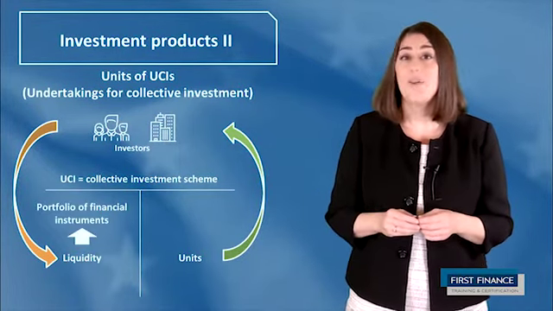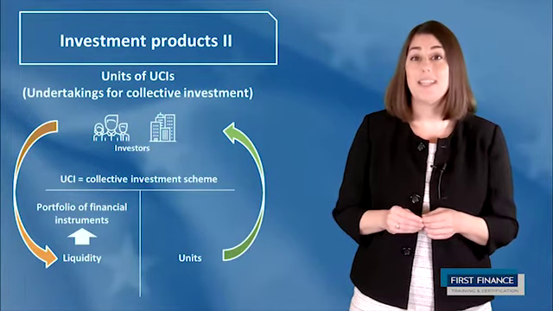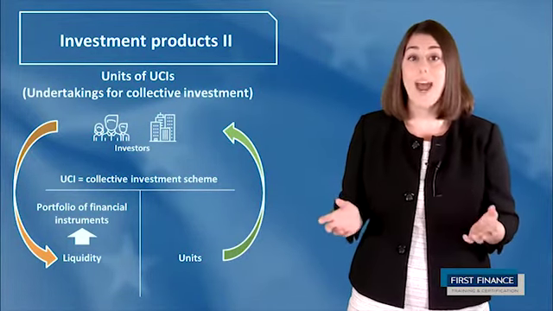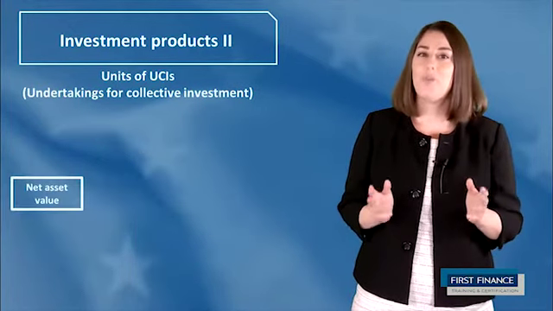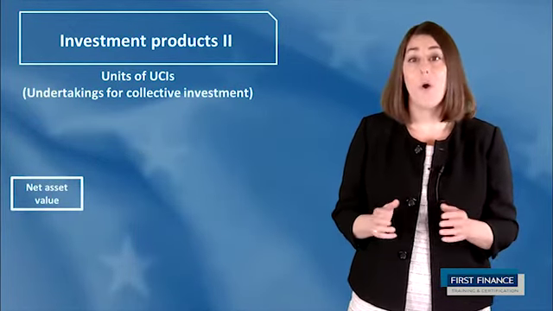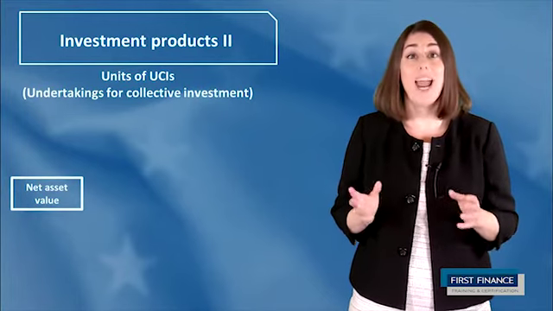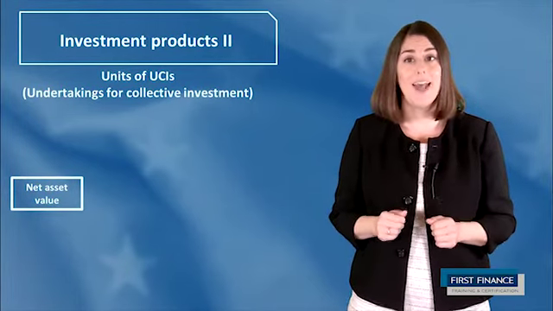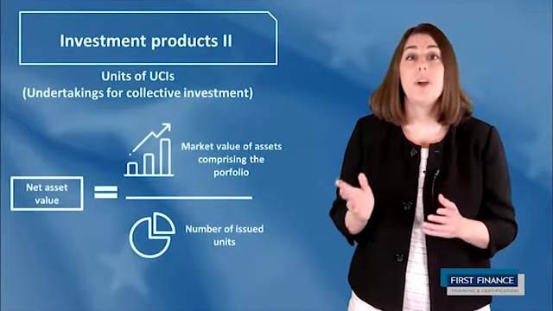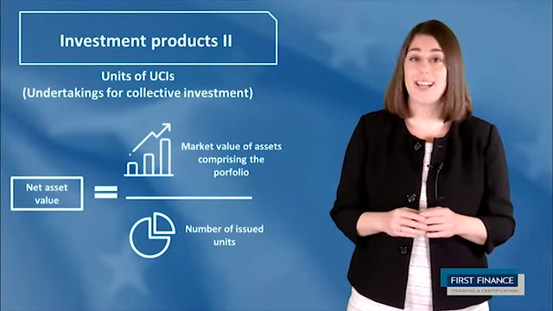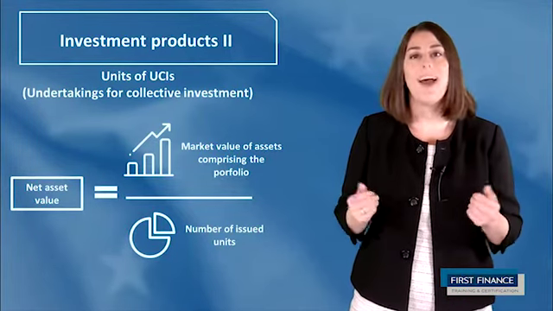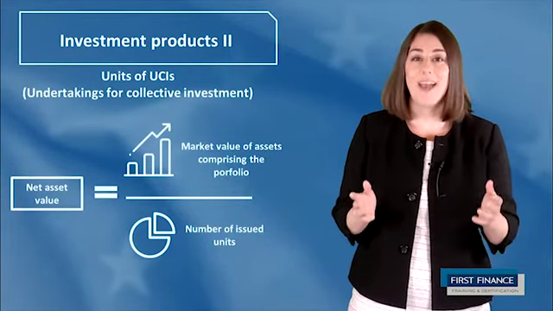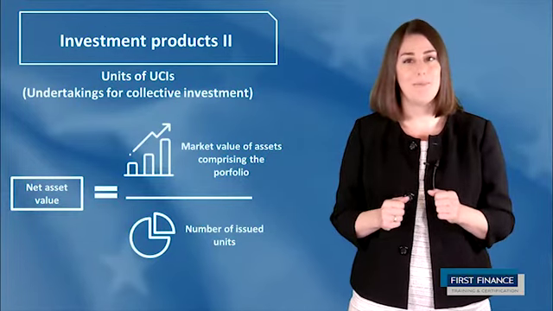The liquidity will then be invested in different ways in financial instruments or perhaps in other assets like property. Let's continue with the net asset value on which the subscription and redemption of units are made. This corresponds to the market value at which all assets held by the UCI could be sold, hence the term asset value, divided by the number of units in circulation.